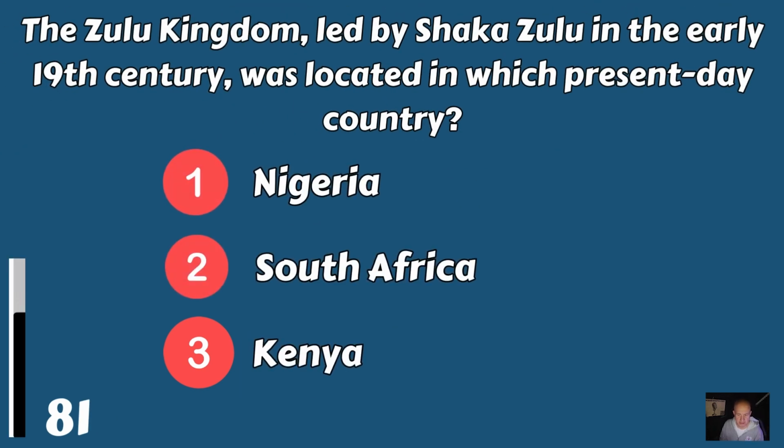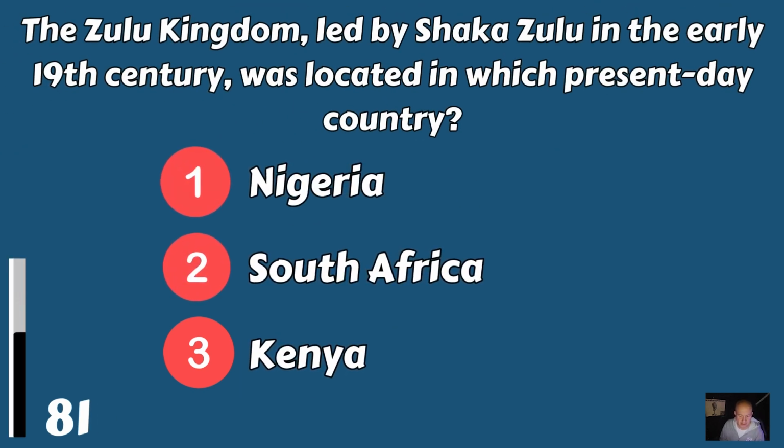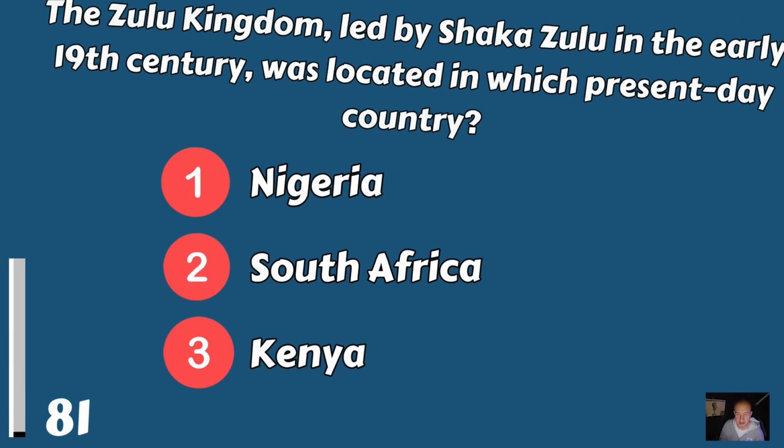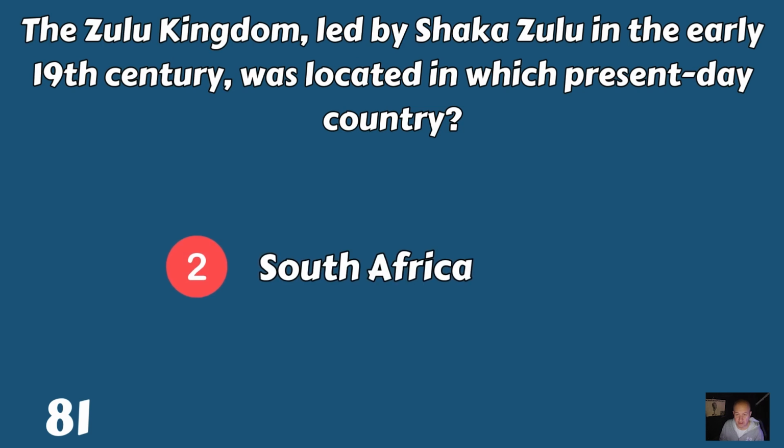The Zulu kingdom, led by Shaka Zulu in the early 19th century, was located in which present-day country? Was it Nigeria, South Africa, or Kenya? And that modern-day country is South Africa.